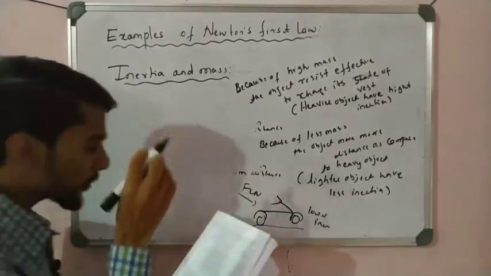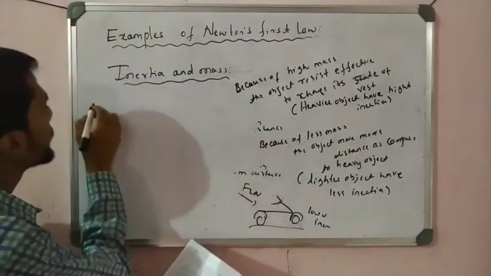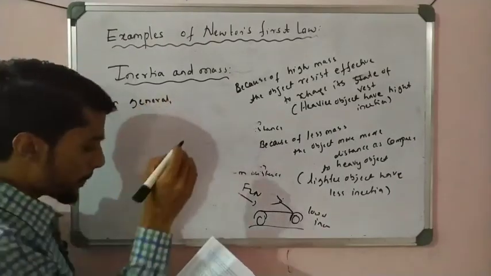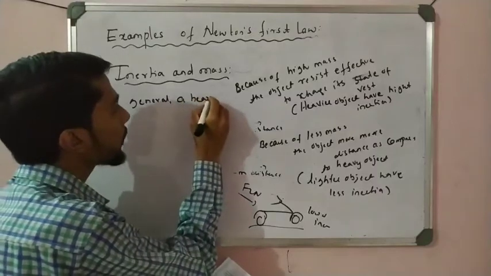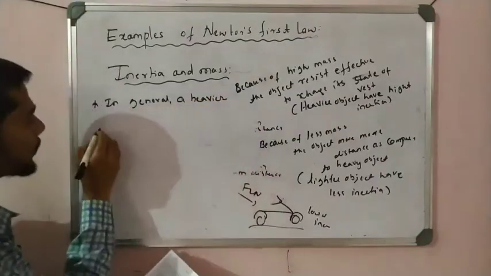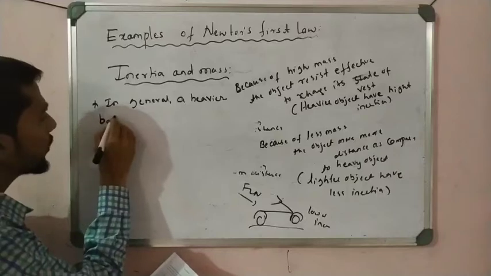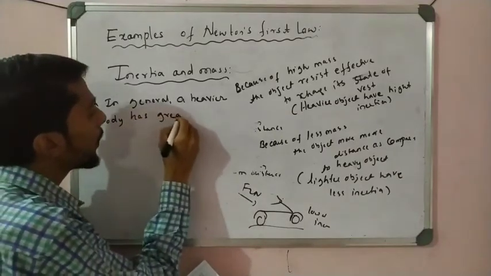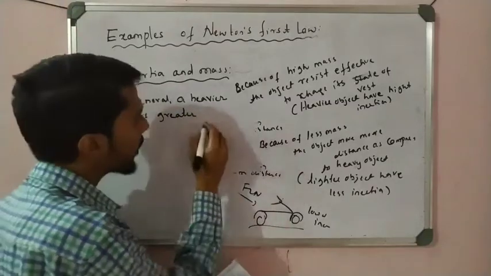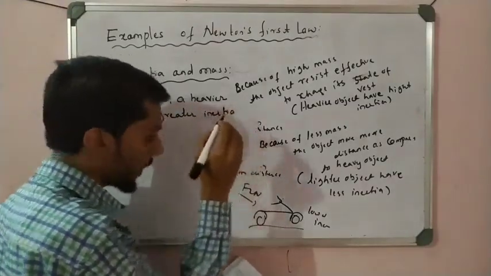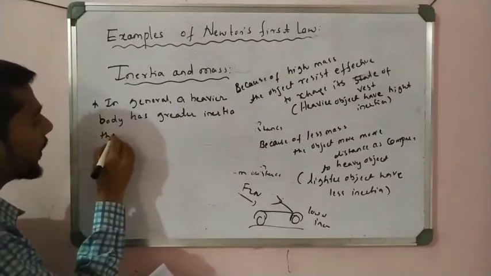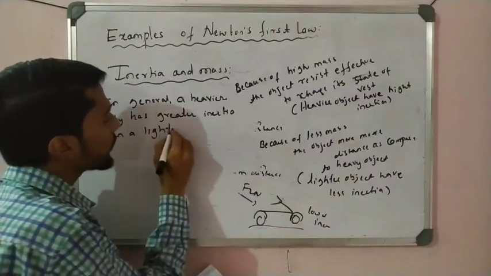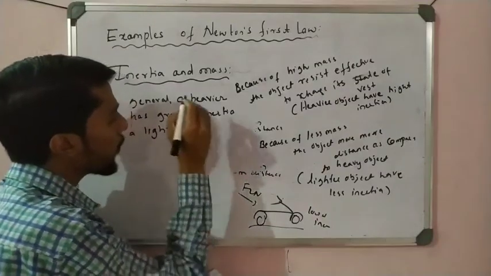See here, in general, a heavier body or object, you take anything, has greater inertia than a lighter body, right?